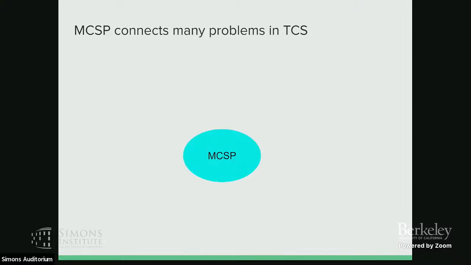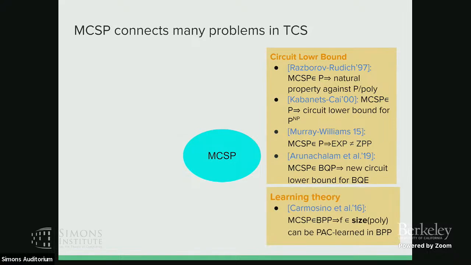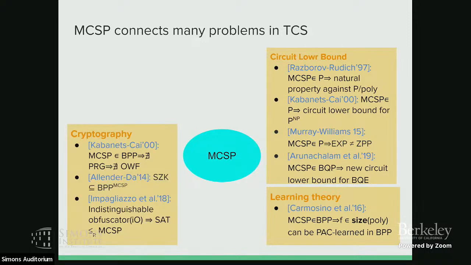Okay, and one interesting thing about MCSP is that it connects many problems in theoretical computer science. For example, for circuit lower bounds, if you can show that MCSP is easy, then you can show lots of circuit lower bounds, for example, circuit lower bounds for P to the NP, and also EXP not equal to ZPP, or if you can show MCSP is in BQP, you can have new circuit lower bounds for BQE, which is a quantum version of E. And then you can also have learning algorithms. If MCSP is easy, then you can have a PAC learning algorithm for any function which has a polynomial size circuit. And also you can show something about cryptography.